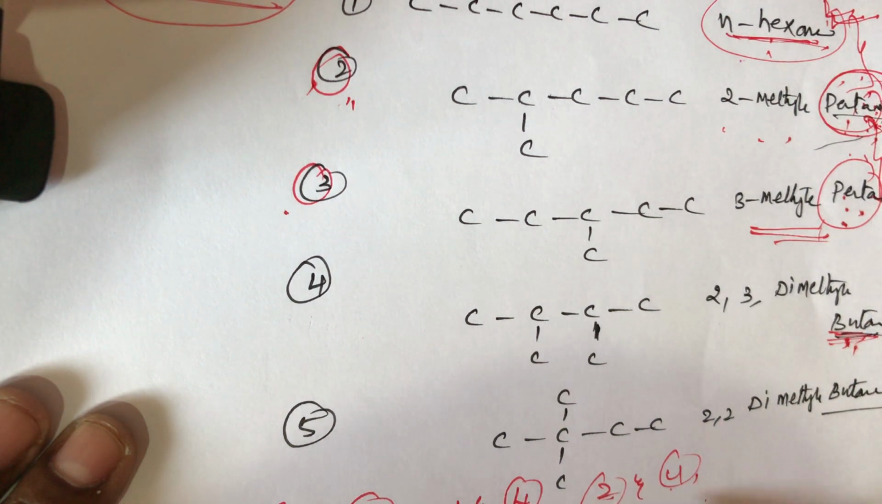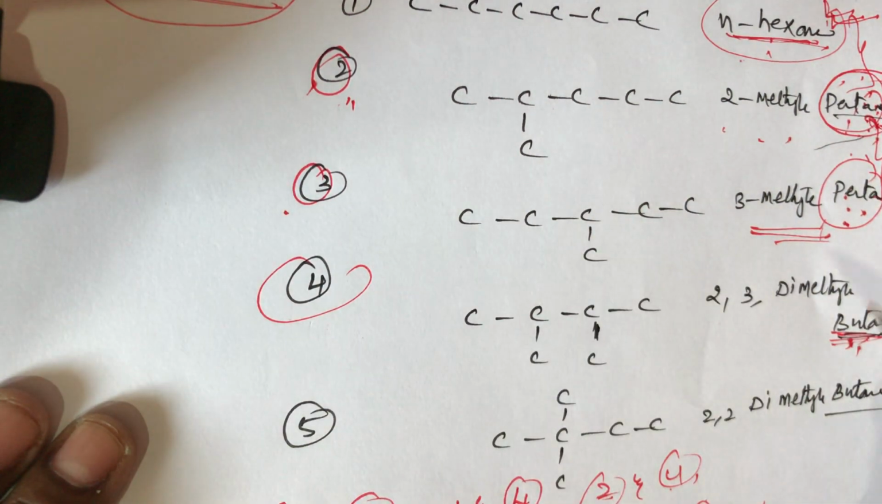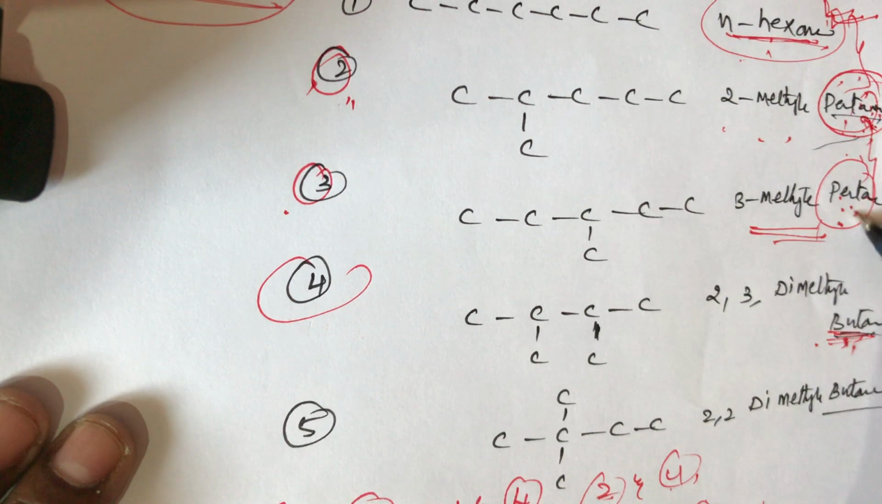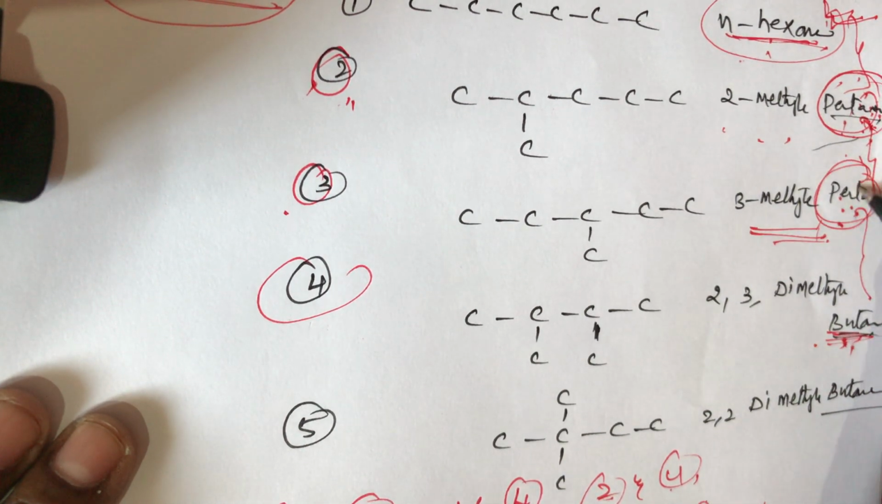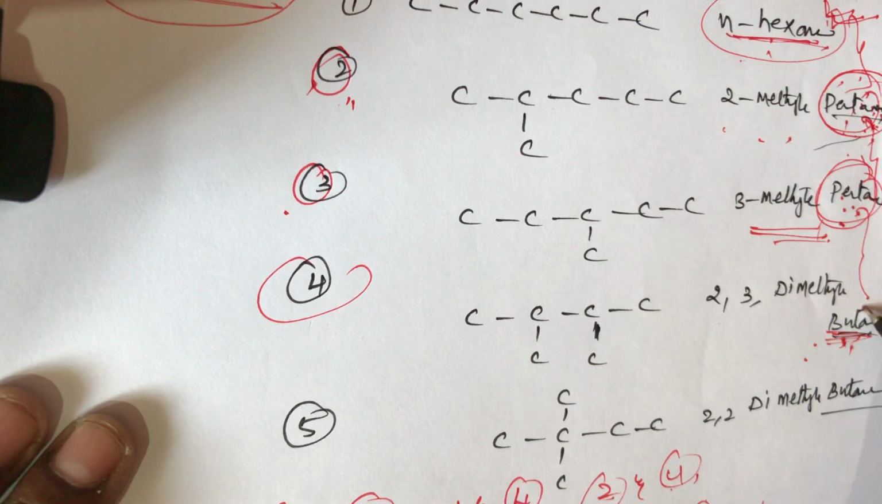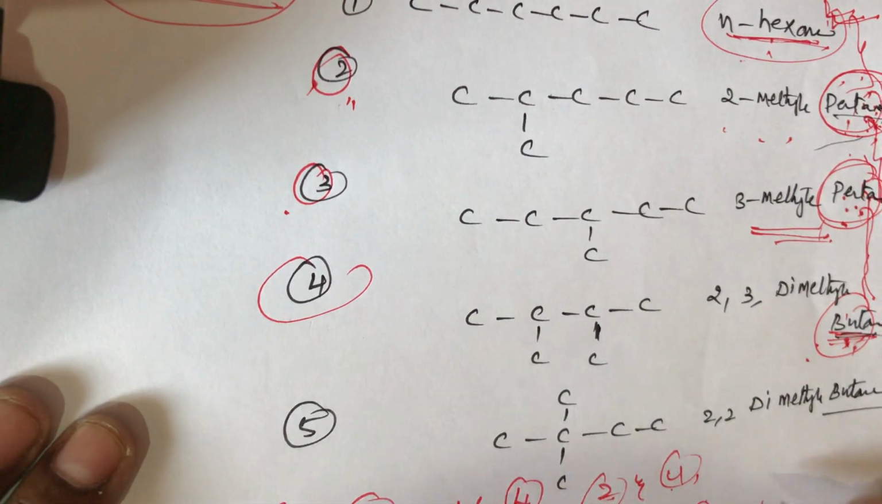And structure numbers 3 and 4 are chain isomers. Why? Because the structure 3 mother name is pentane and the structure 4 mother name is butane. The mother names are different, so they exhibit chain isomerism.